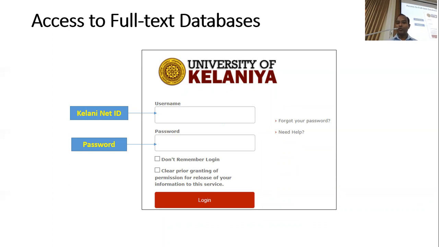So once you give this password, unless you log out again and again from your own computer, you can use the same password to access all the ebook and e-journal databases.